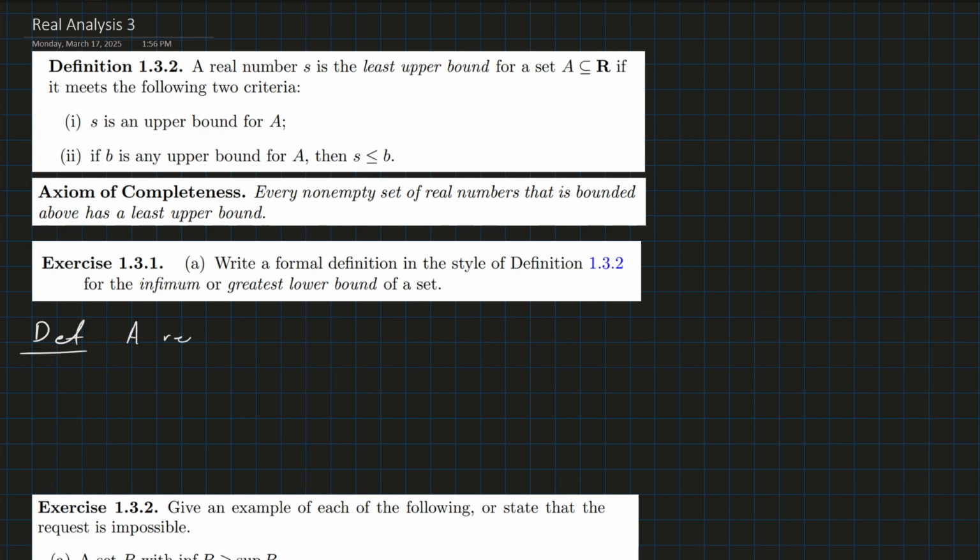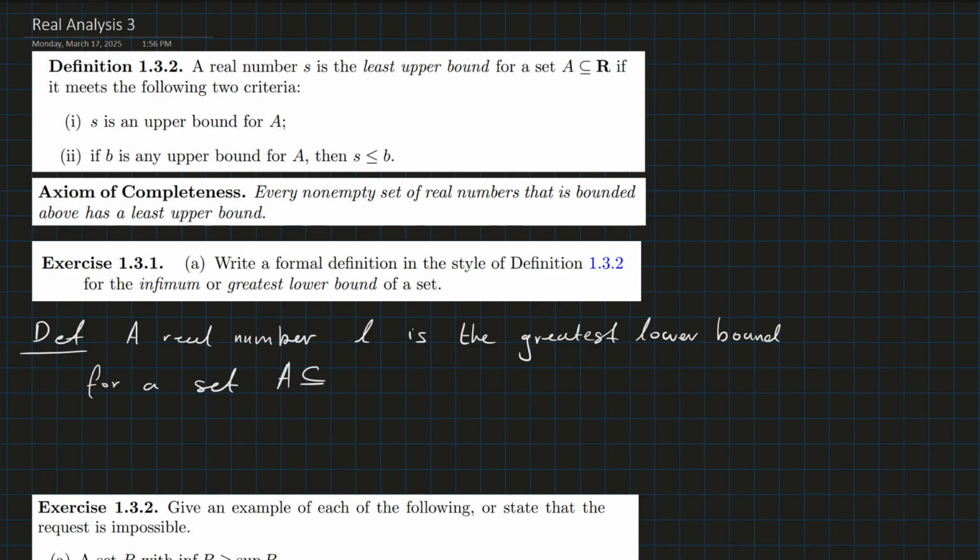A real number, we might call it L, is the greatest lower bound for a set A, which is a subset of the reals, if